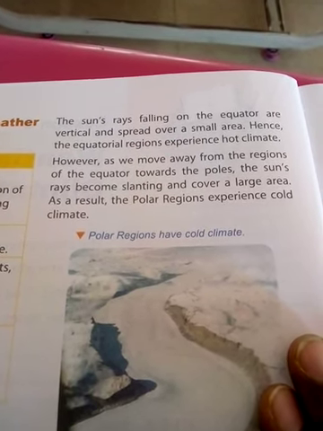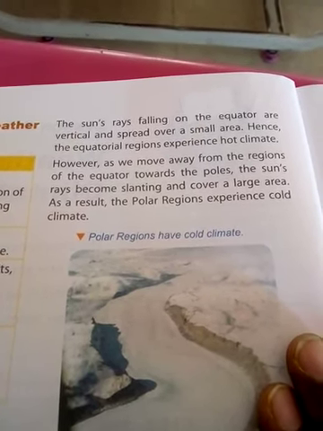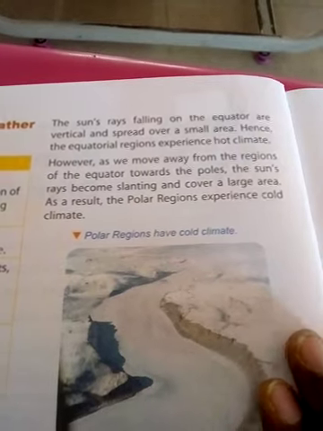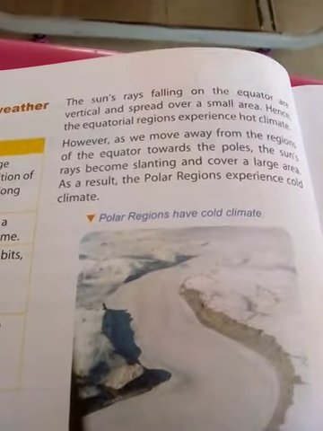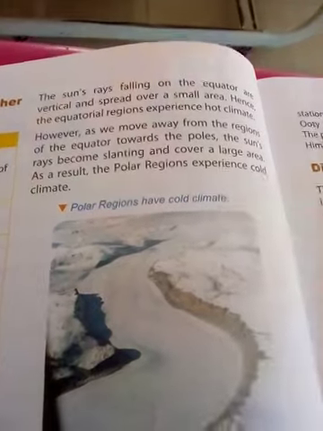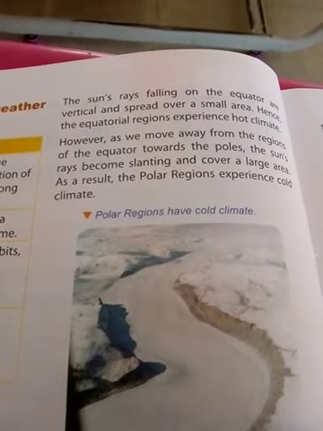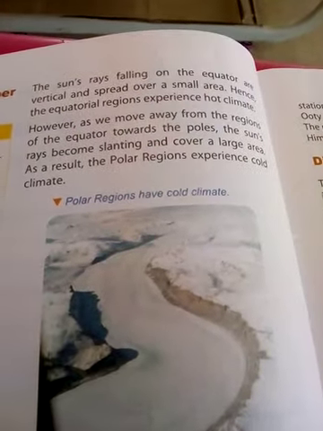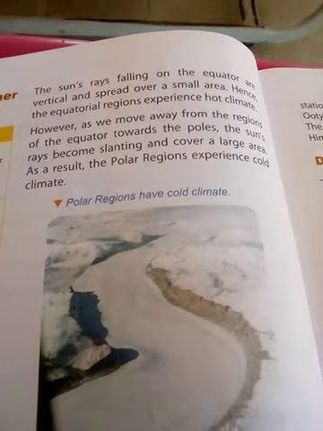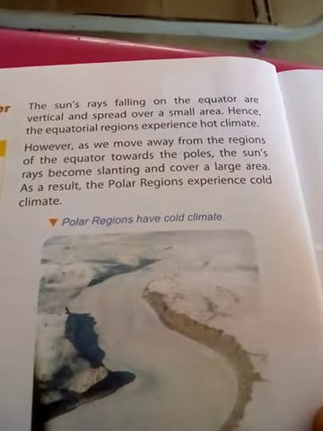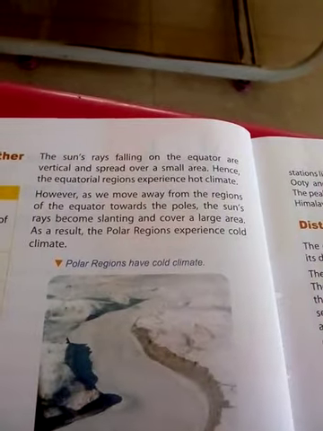However, as we move from the equator towards the poles, do you know the poles? What are the two poles? North Pole and South Pole. North Pole is the upper part of the globe, and the lower part we call the South Pole. The sun rays become slanting and cover a large area.